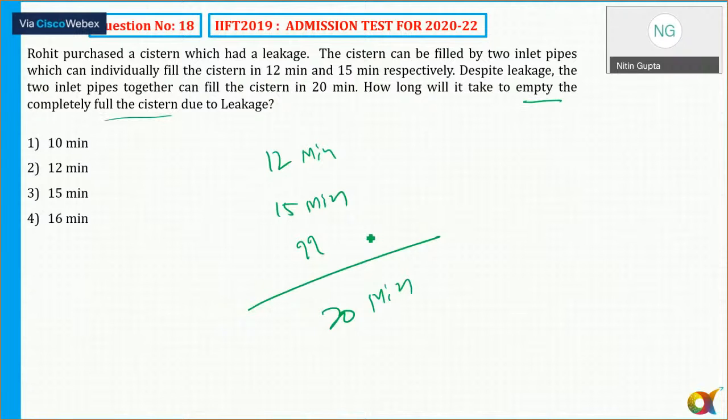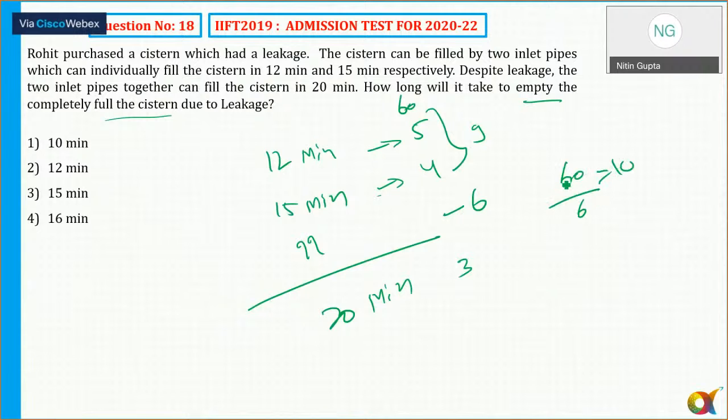So LCM of 15 is equal to 60. 60 by 20 is 5 minutes. 60 by 15 is 4. So 5 plus 4 is equal to 9. So this should be 6. So 9 minus 6 is 3, so 60 upon 6 is equal to 10. So the answer should be option 4.